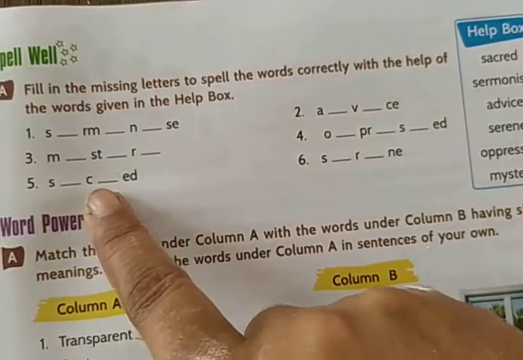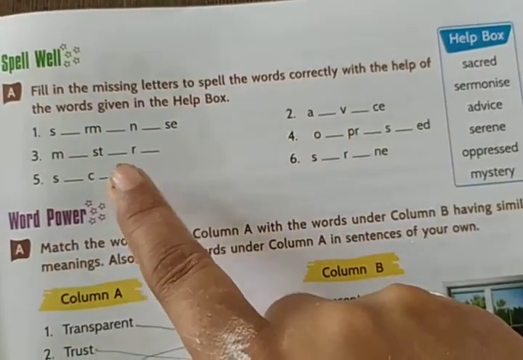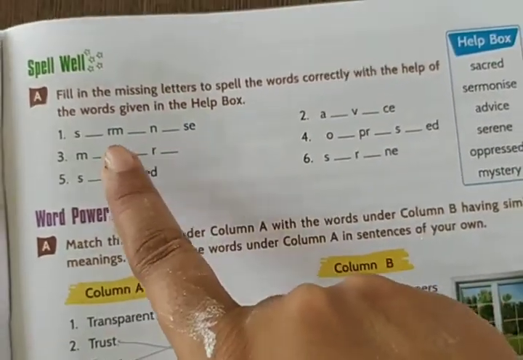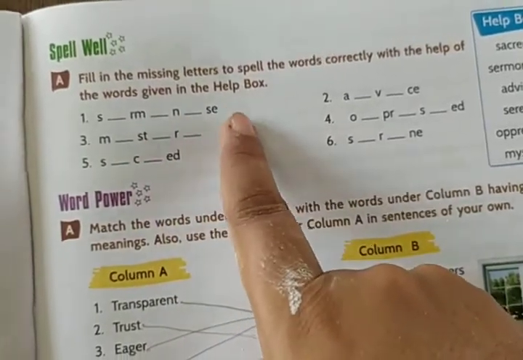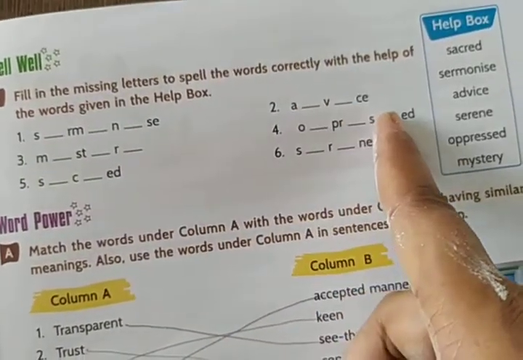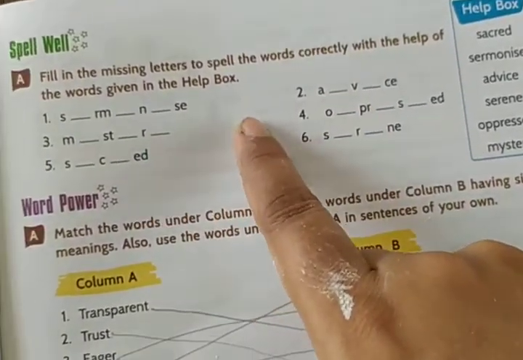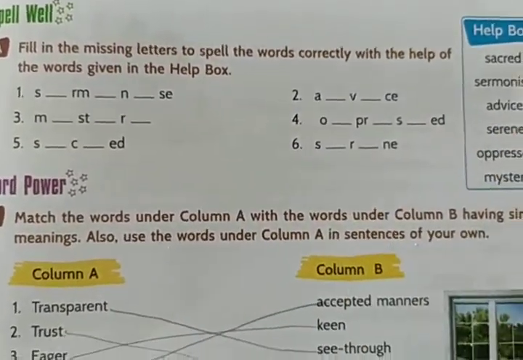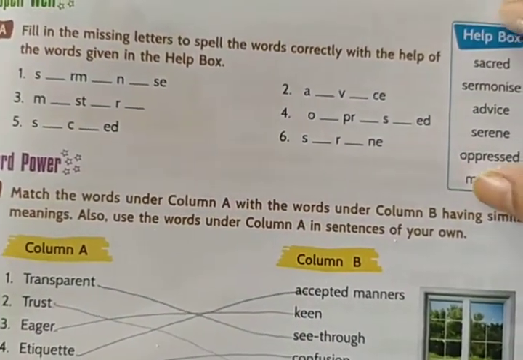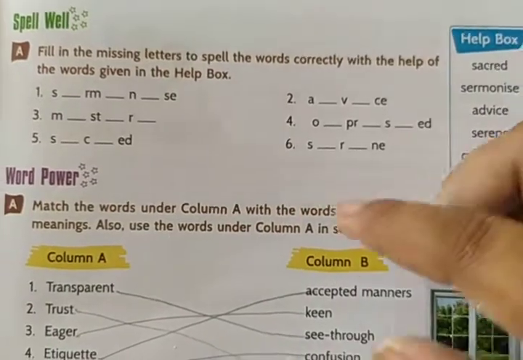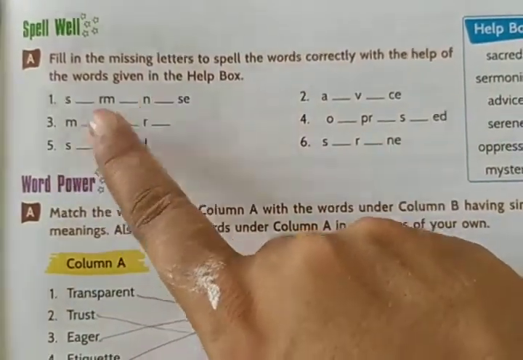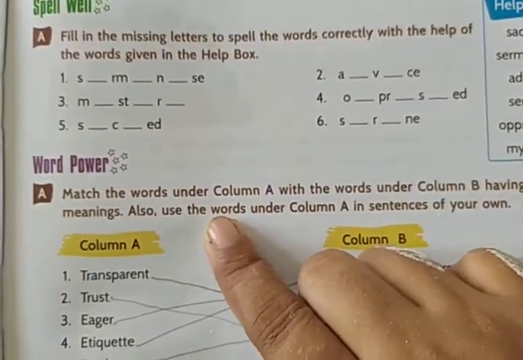So there is nothing difficult in this, so you can do it easily. First one is fill in the missing letters to spell the words correctly with the help of the words given in the help box. So you have to do this from the help box and you have to fill these letters in these fill ups, right?